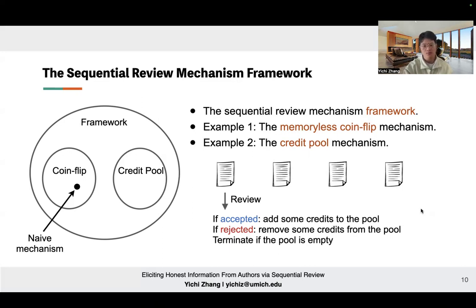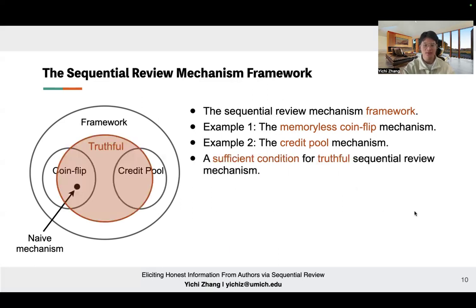The next question is, when are those mechanisms truthful? We identify a sufficient condition for this sequential mechanism to be truthful, so that we guarantee everything within this red circle is truthful. Unfortunately, we don't have time to introduce the details. If you're interested, please refer to our paper.